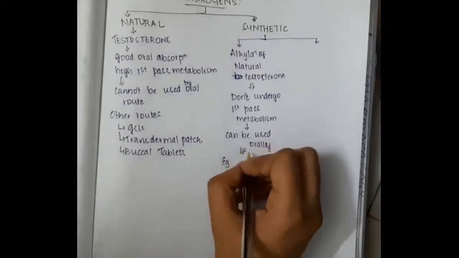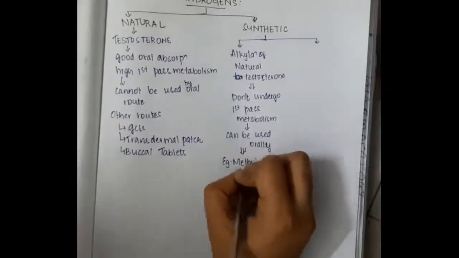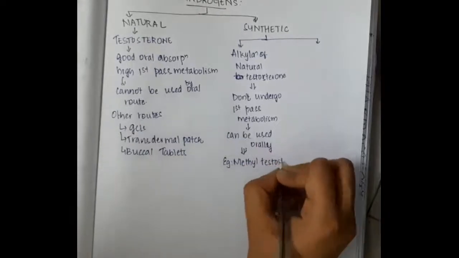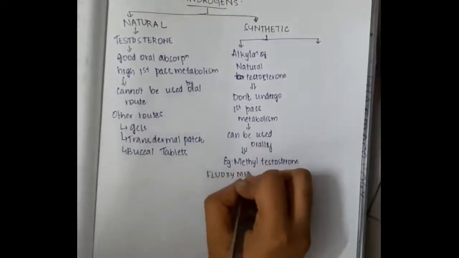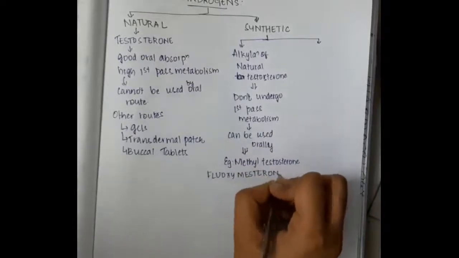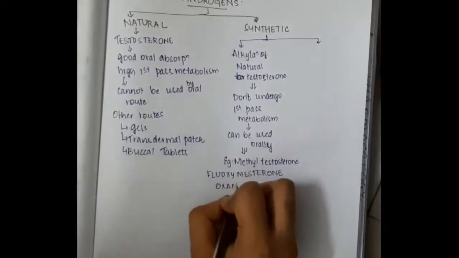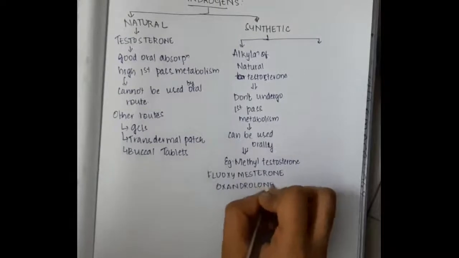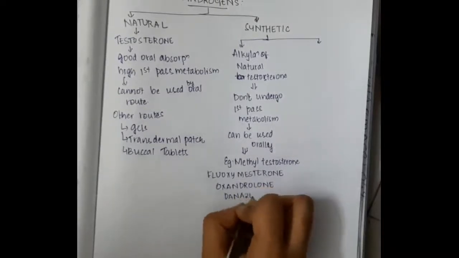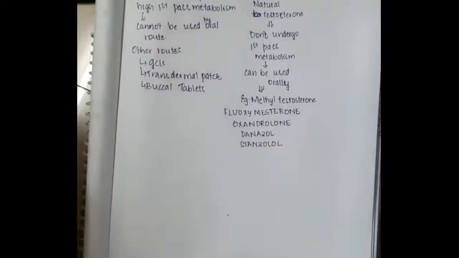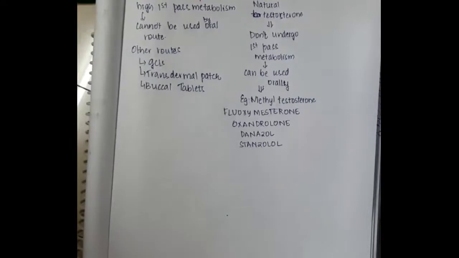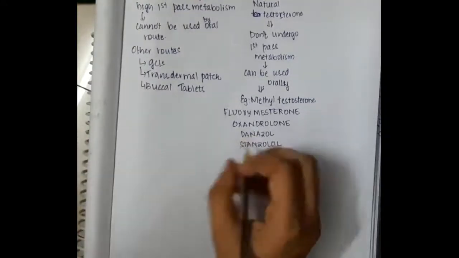Examples of substances formed by alkylation of normal testosterones include methyl testosterone, fluoxymesterone, oxandrolone, danazol, and stanozolol. All these are examples in which the testosterone is alkylated.